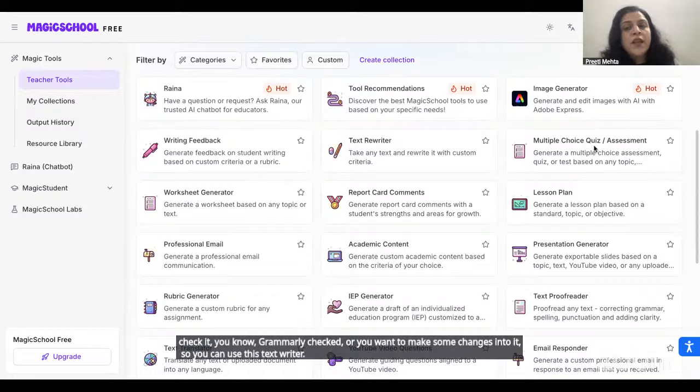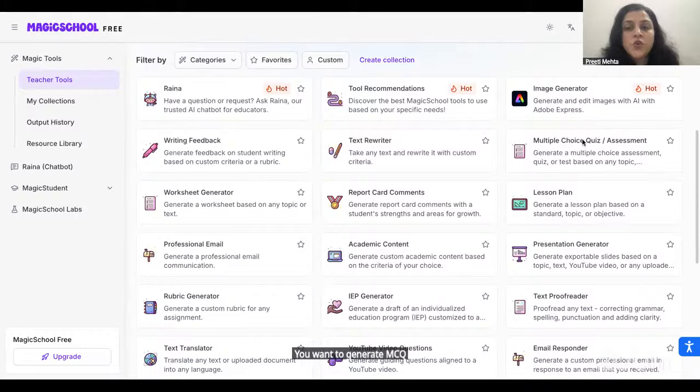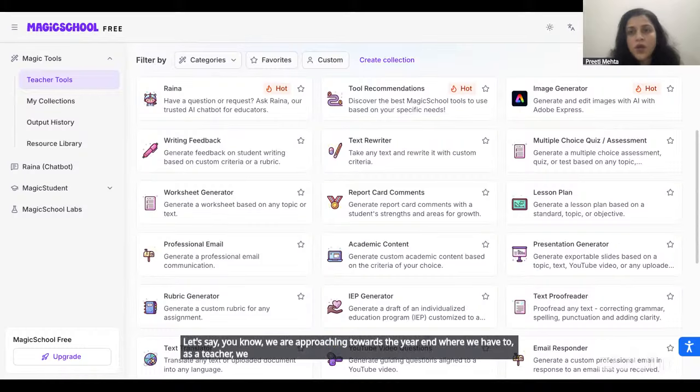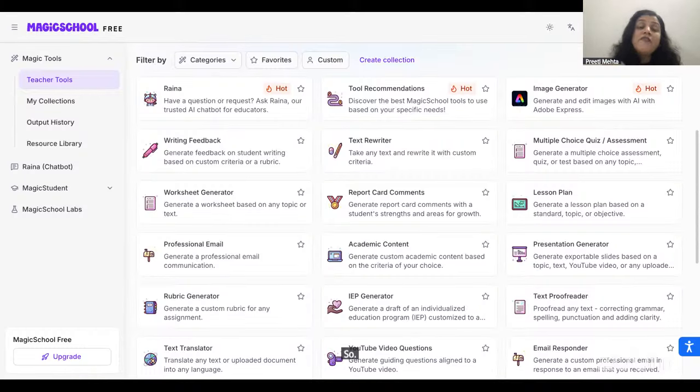You want to generate MCQ or assessment, so you can use this MCQ assessment tool. You can create worksheets, you can create report card comments. Let's say we are approaching the year end, where we, as teachers, have to prepare report cards. Where we struggle is that we have to write comments for every student, that should be catered to that particular child also. So here you can use these kinds of tools.